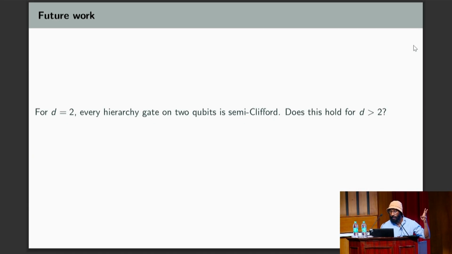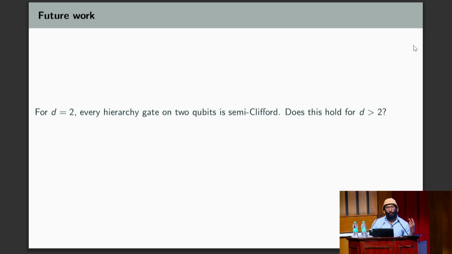Okay. So in the future work, as I mentioned, this is a long mathematical classification program. Because the Clifford hierarchy is such a fundamental algebraic structure in fault tolerance, I thought it was worth it to try and figure out what it was. And people have been trying to figure it out for 25, 26 years. And so we want to continue this work and try to figure out what all the gates in the Clifford hierarchy are for more numbers of qubits or qudits.